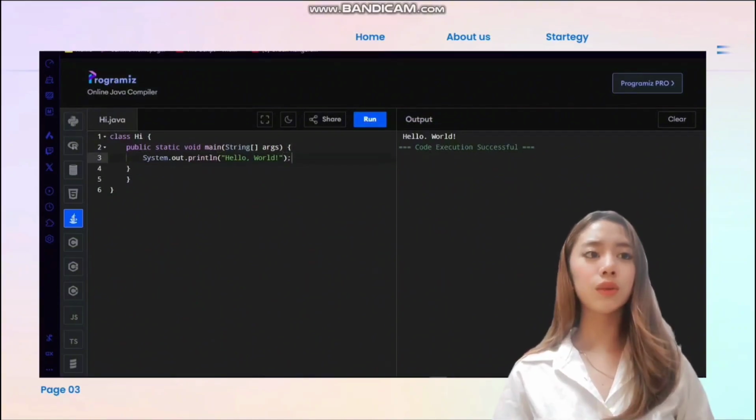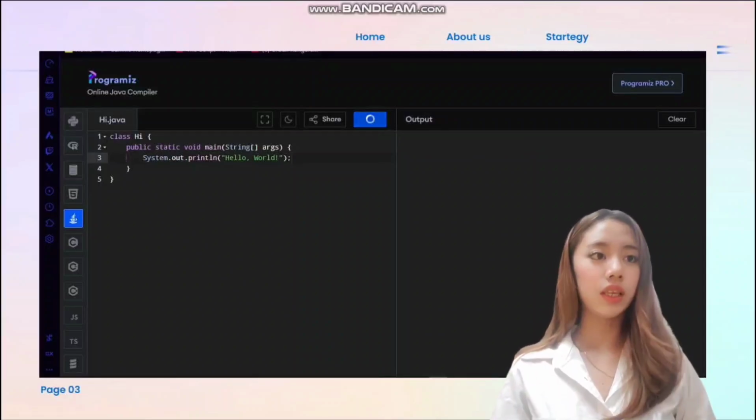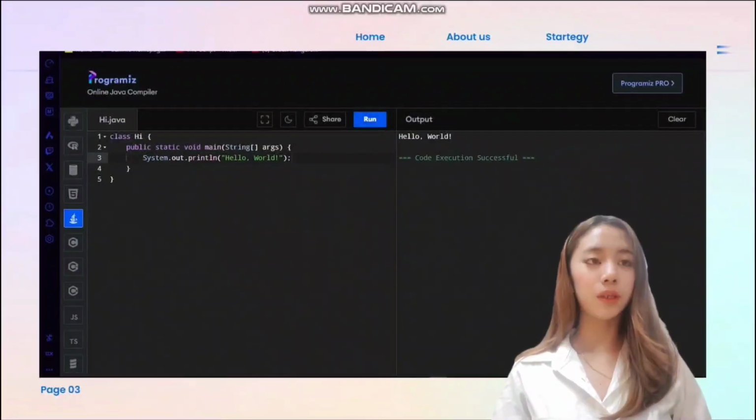If you run this, it will simply print Hello World on the screen. And that's your first step into Java.